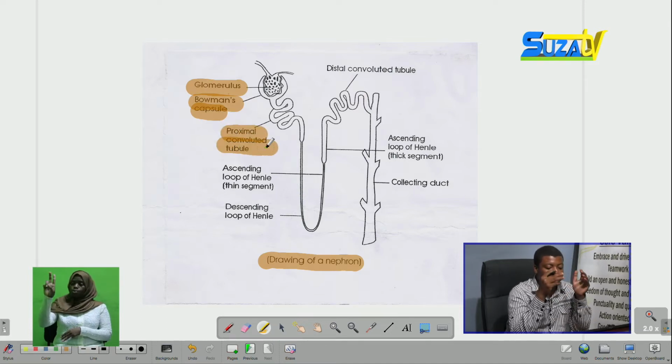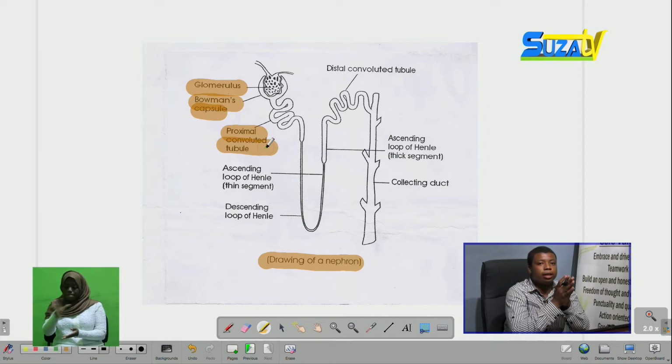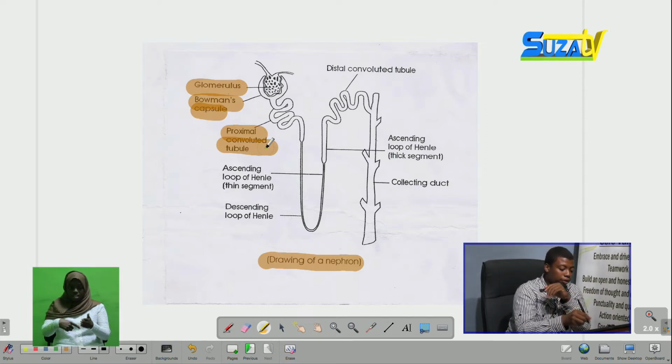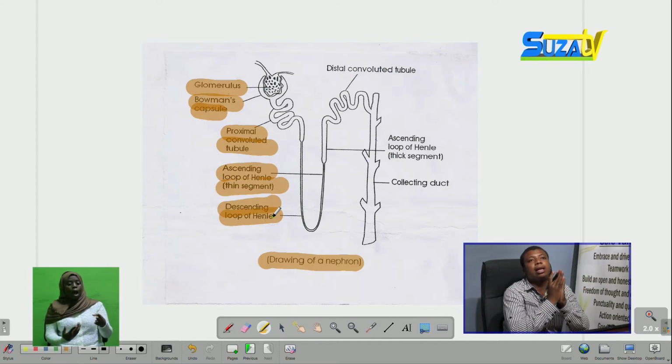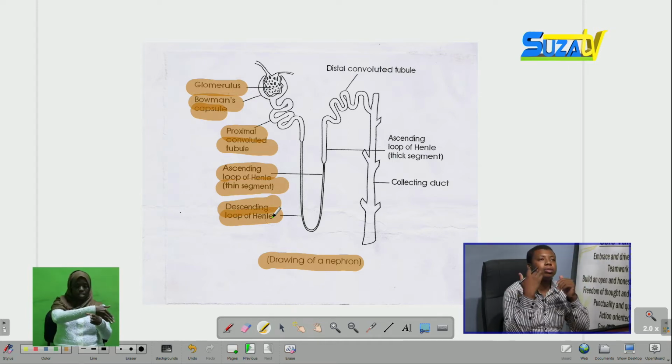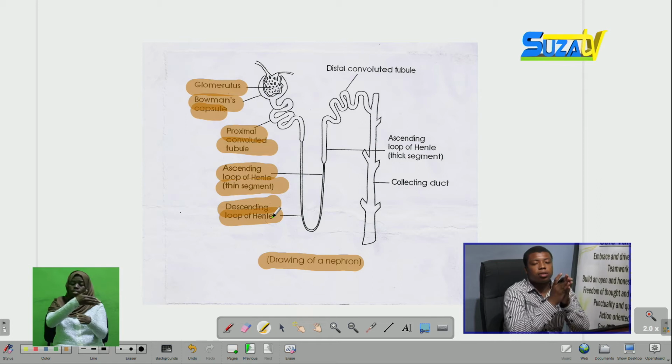We have the proximal convoluted tubule, and the convoluted tubules are found in two places, on both sides of the loop of Henle. We have the descending loop of Henle and the ascending loop of Henle. The loop of Henle is a site in which some selective reabsorption can also occur.